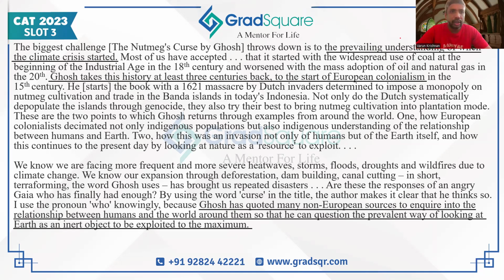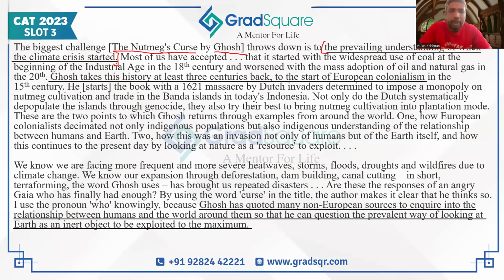This is a passage on the nutmeg curse by Ghosh. When you start reading, the first line itself sets a very nice precedent of what this passage is going to be about. In the very first line, we have been told that the biggest challenge, in bracket, nutmeg curse by Ghosh, which tells me that this is about a book written by an author named Ghosh. And what is this book about? In this book, he is throwing down a challenge to the prevailing understanding of when climate crisis started. Immediately, the first sentence sets the main topic of discussion.